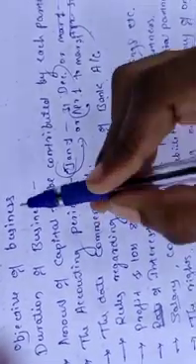So next, date of commencement. Commencement means start. The date on which you are starting the business should be recorded in the partnership deed. So next one, rules regarding operations of bank account.